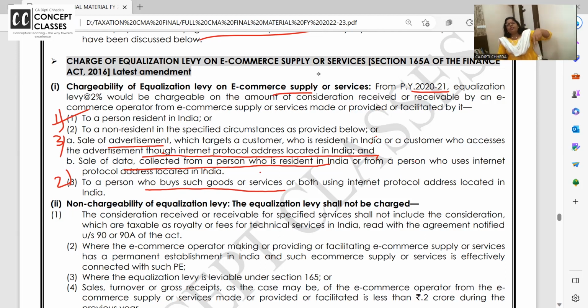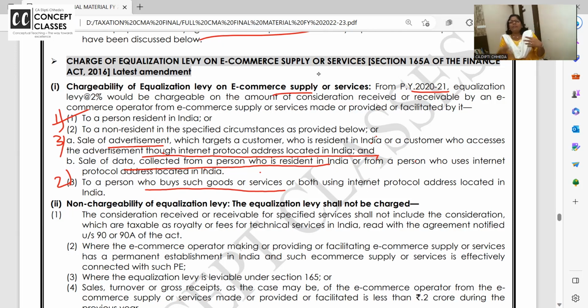So the e-commerce operator is giving advertisement or sale of data, but where was it collected from? From a resident. From which IP address? From India. Or the e-commerce operator is giving service to any person who buys goods or services using an IP address in India.